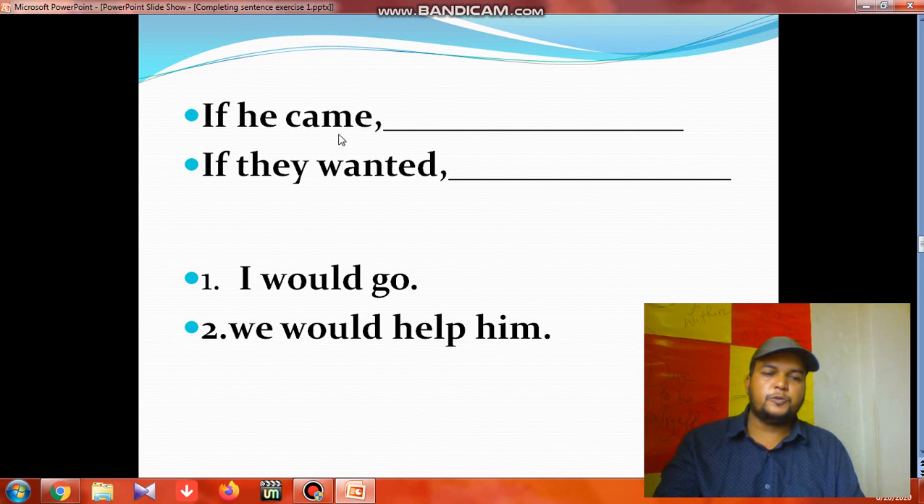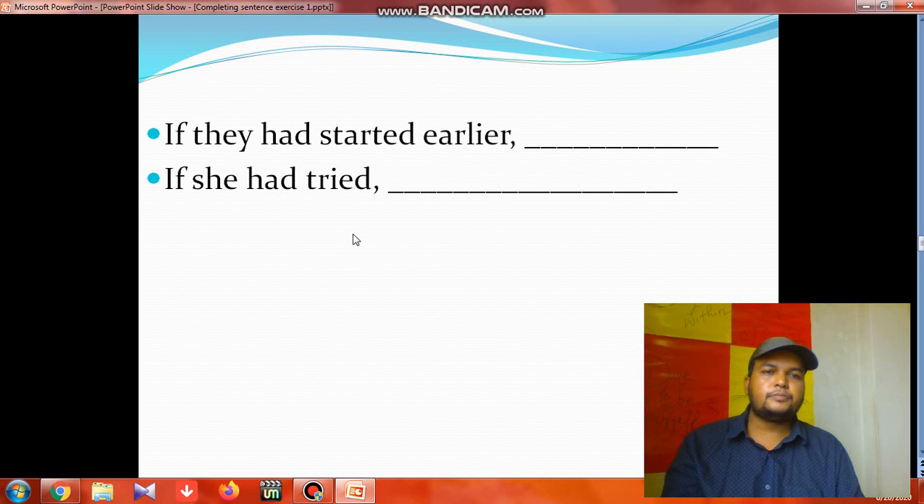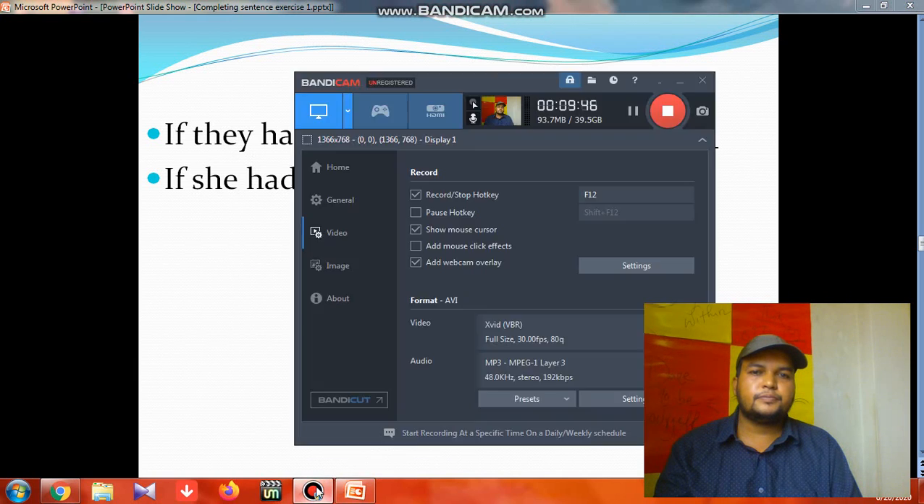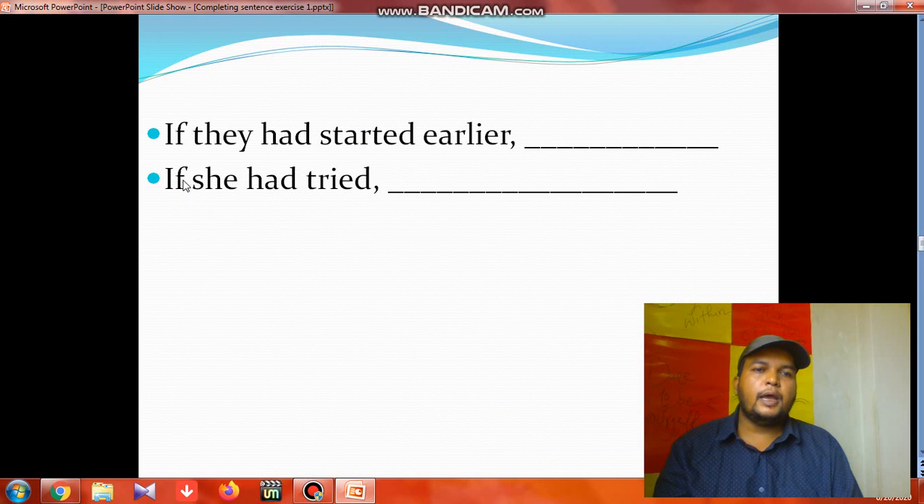Let's move to the next rule. Next it says: if they had started earlier, and if she had tried. So in this case you notice that these are actually past perfect. In this case, with past perfect, what do we take? It is would have, could have or should have.